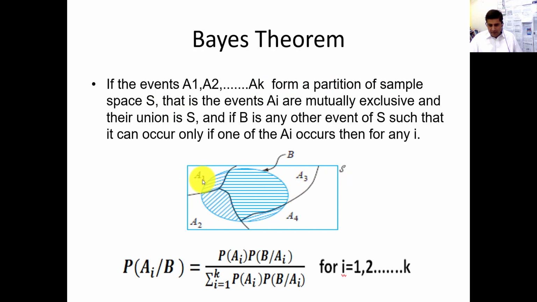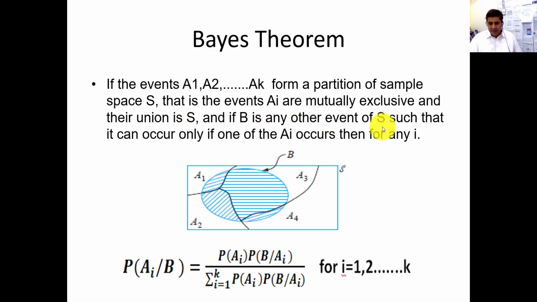When you take the union A1 union A2 union A3 union A4, you will get the sample space. It will be equal to the sample space S. That is, the events Ai are mutually exclusive, and as I have already explained, their union is S.